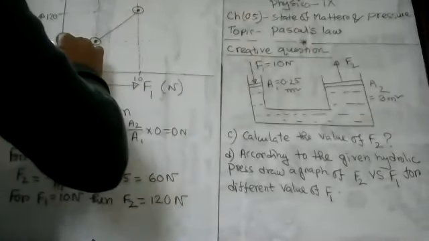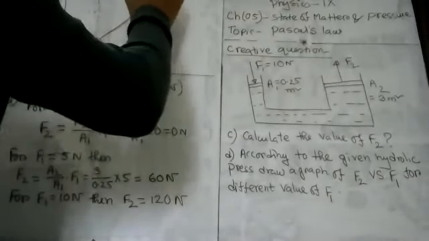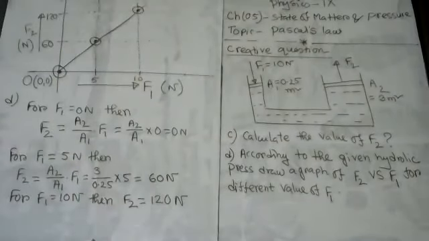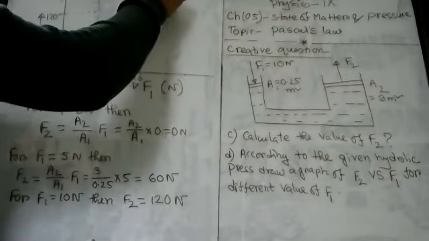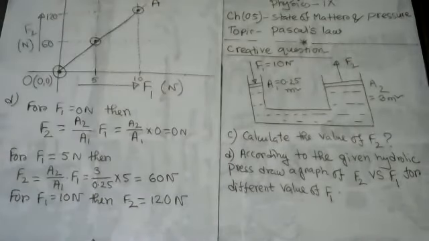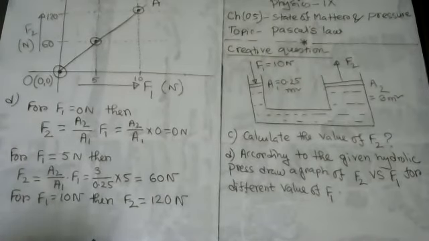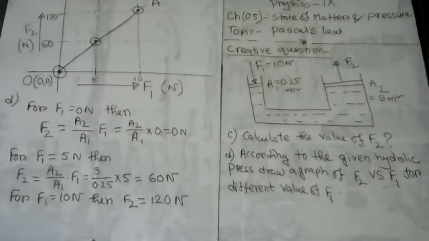The graph looks like a straight line, and this straight line passes through the origin. So this point is point A, my dear student. This graph looks like a straight line, and that straight line passes through the origin. Okay, my dear student, any confusion, any one of you, about this creative question?